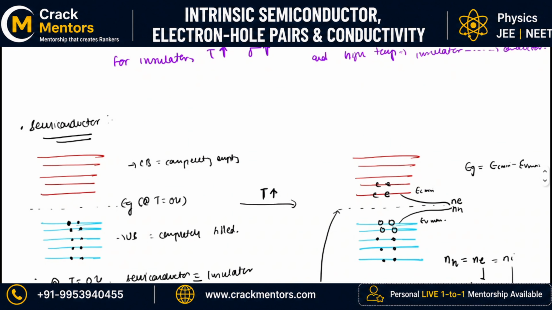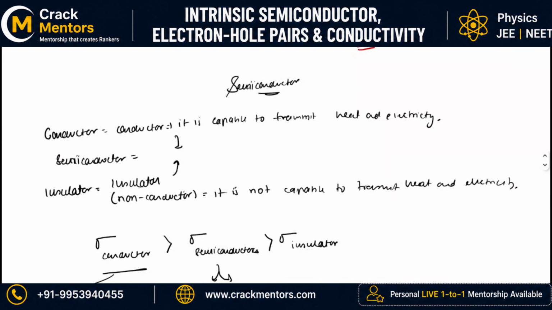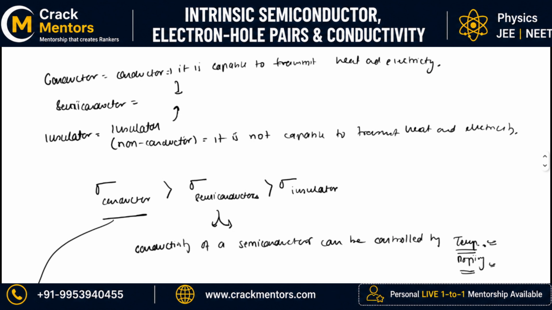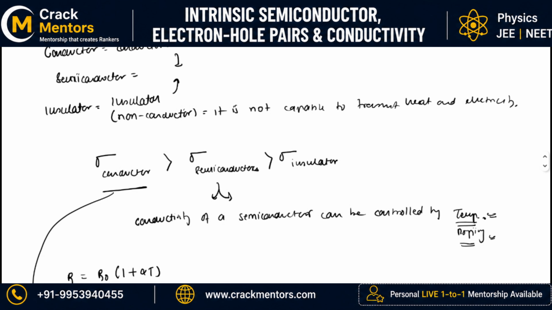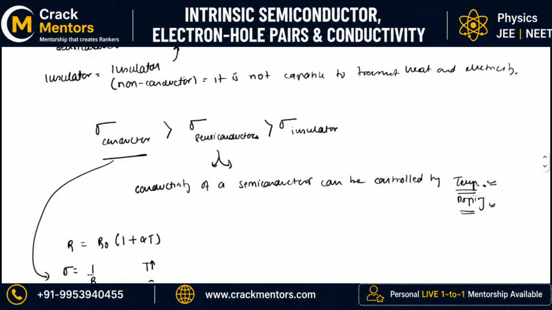If you want to just have a revision, then I will just let you know that basically when semiconductor was discovered, people started questioning what is the use of this semiconductor, because at zero Kelvin, semiconductor was just like an insulator. People said that if you want to conduct electricity, you have already a conductor, so what is the requirement of semiconductor then? And if you don't want to conduct electricity, there is an insulator. What is the use of semiconductor? So basically we found that when we are increasing the temperature, something different is occurring, due to which a semiconductor can either behave like a conductor or it can behave like an insulator.